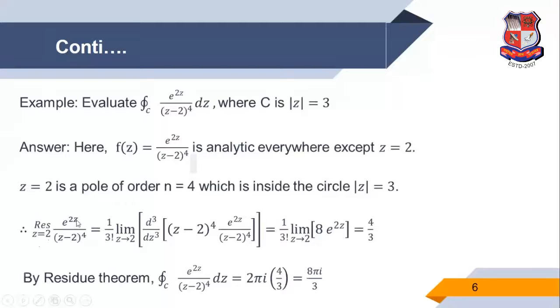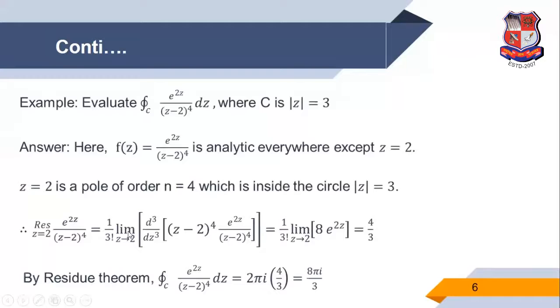So z equal to 2 of this function, but n is equal to 4. That means 1 upon 3 factorial, limit z tends to 2, the 3rd derivative of (z minus 2) raised to 4 into the function. So (z minus 2) raised to 4 cancels. 1 upon 3 factorial, limit z tends to 2, 8 into e raised to 2z. So the 3rd derivative is this. Then we replace z tends to 2, and we get 4 by 3.